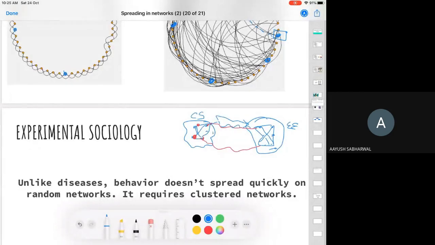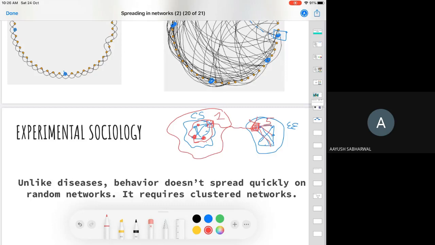On the other hand, if it was information, it would have been very difficult. What will happen in the case of information? In this computer science batch, most of the people have adopted it. Now, if you look at this person in the EE batch, what happens to this person? He has some friends here. Let's say he has 5 friends here and 1 friend here. So out of his 6 friends, only 1 of them has adopted the information. So he actually rejects it, and the information remains confined to this community.